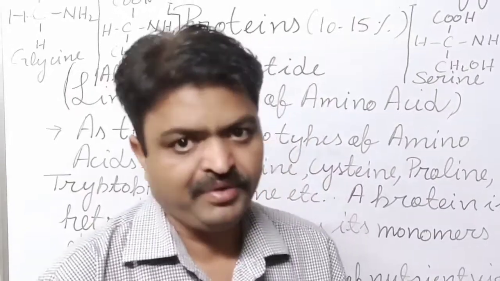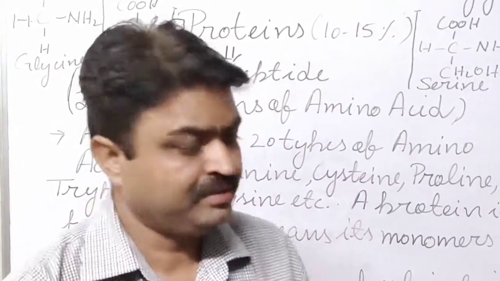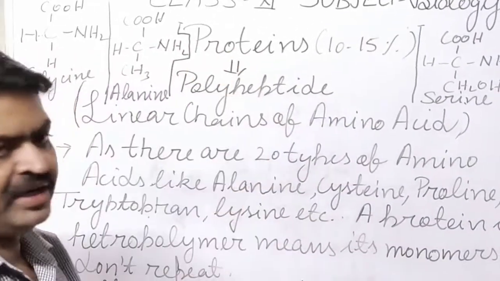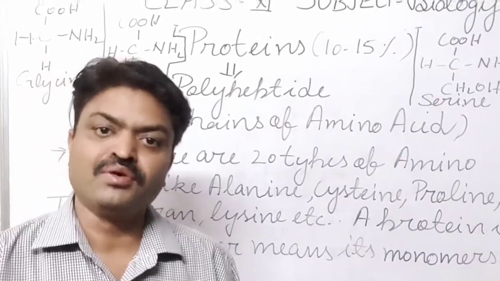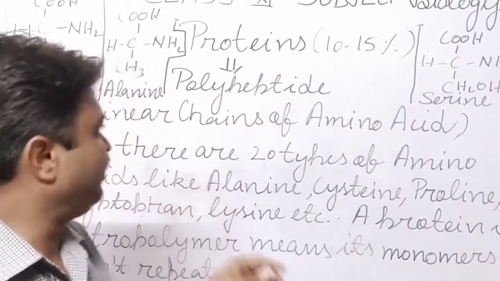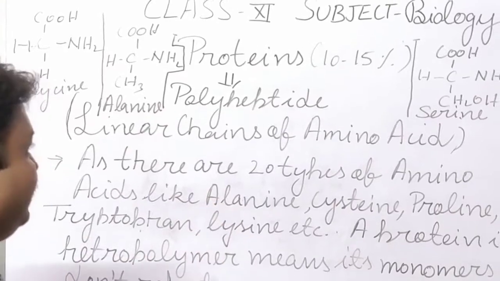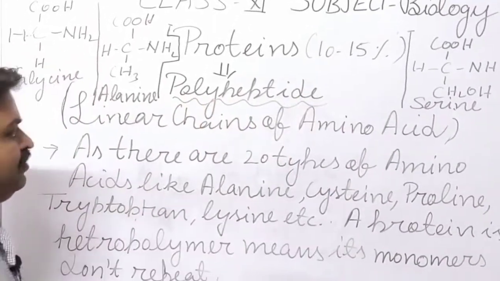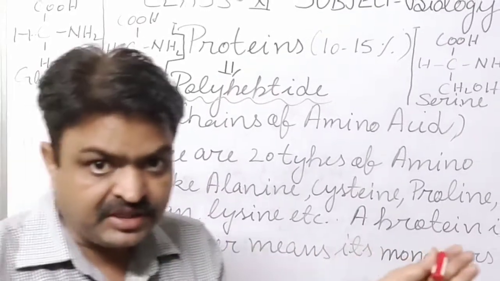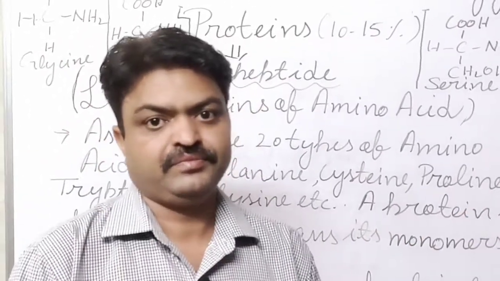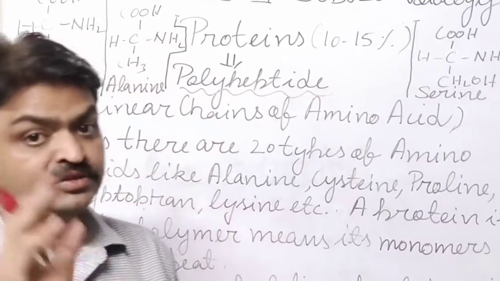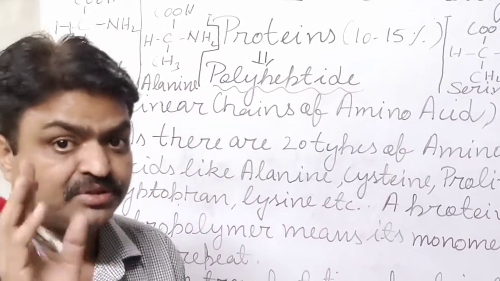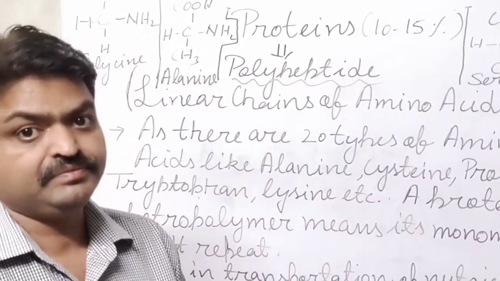Yes, student, now we will discuss the most important biomolecule, that is protein, and it is an organic biomolecule. Another name of this is polypeptide, student. It is the linear chain of amino acids. And there are, student, 20 types of amino acids.